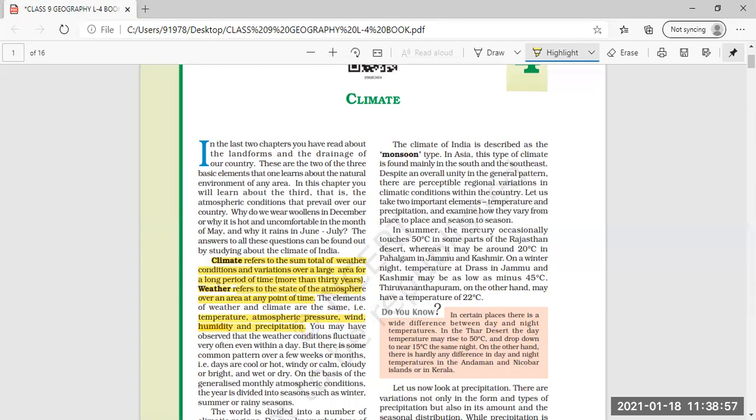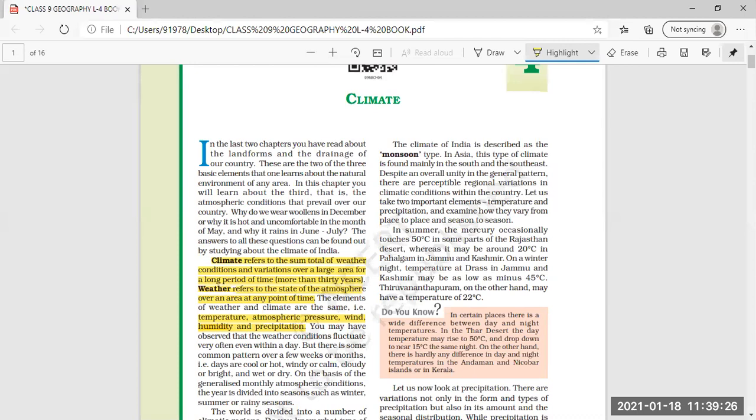And precipitation. You may have observed the weather condition of precipitation also. Do you know what precipitation is? Yes, ma'am. Rainfall. Yes, precipitation is the process of a substance falling from the condensation in the atmosphere, that is rain, snow, hail. Rainfall can be there, snow can be there, falling from the atmosphere. So that is the condition of precipitation.